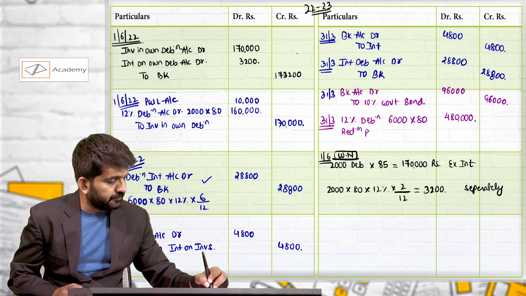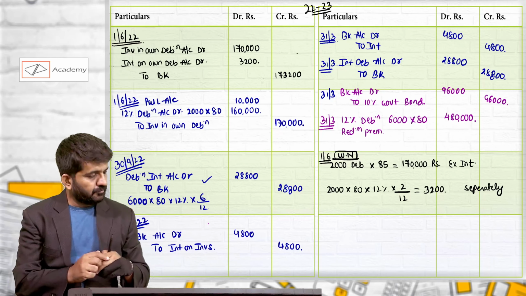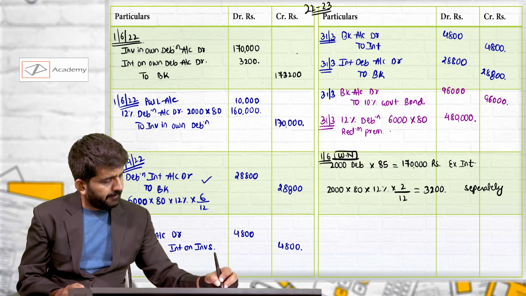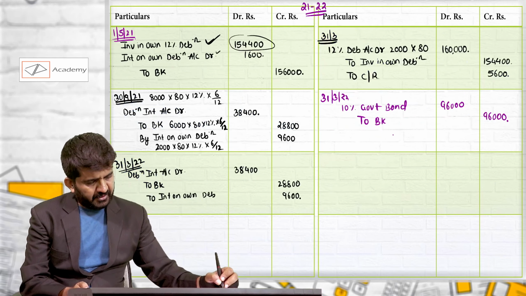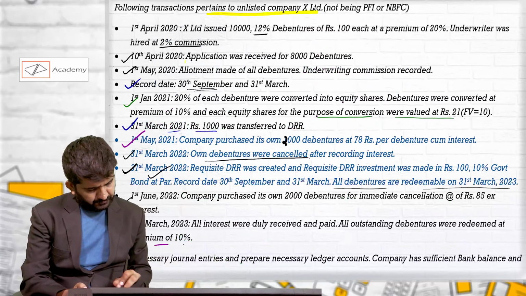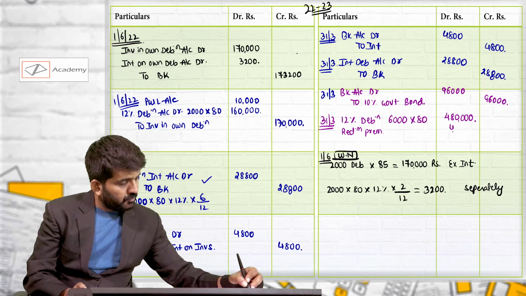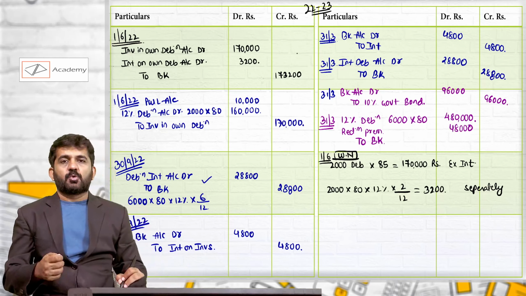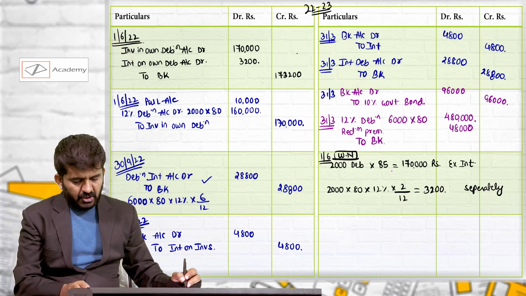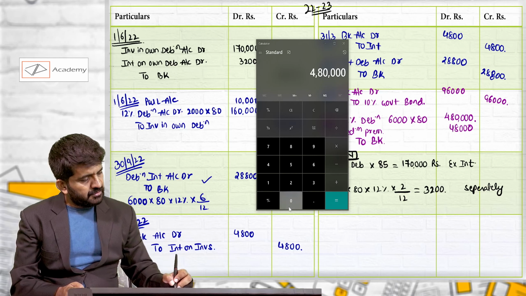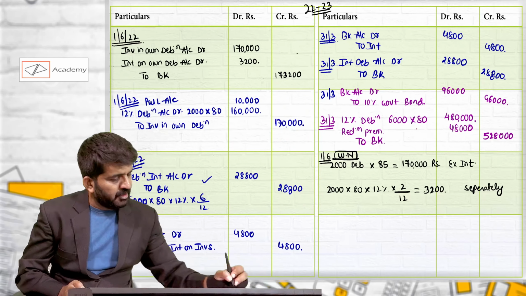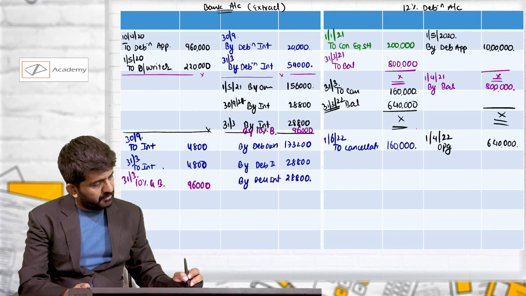Redemption premium, I think they are redeemed at 10% premium, 48,000 to debenture holders, and ultimately debenture holders will be paid by bank. So I can pass this journal entry: 4,80,000 plus 48,000, 5,28,000. 12% debenture account debit 4,80,000.